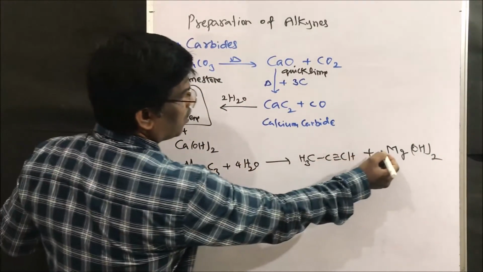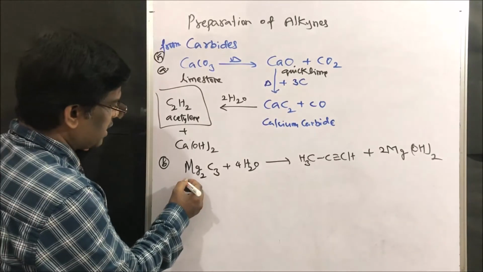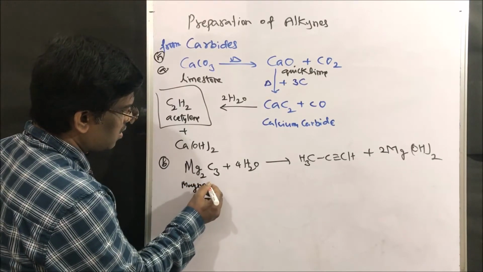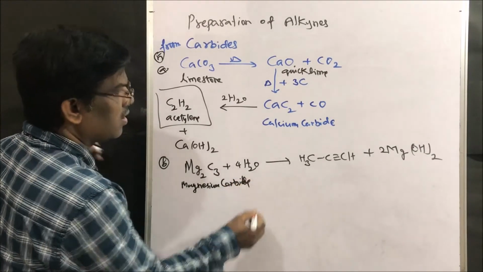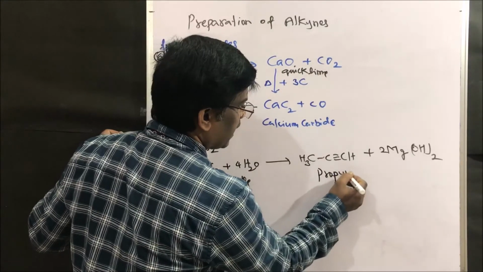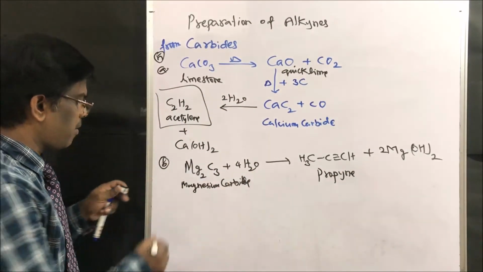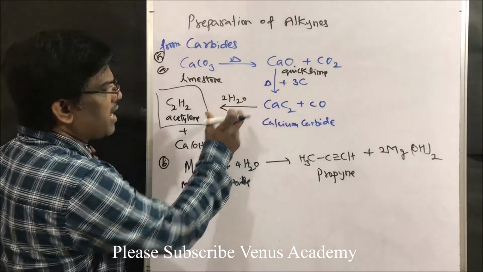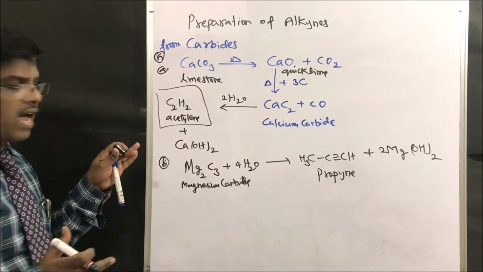So magnesium carbide gives propyne, which is an alkyne. Carbides upon hydrolysis give these acetylene compounds or alkynes.